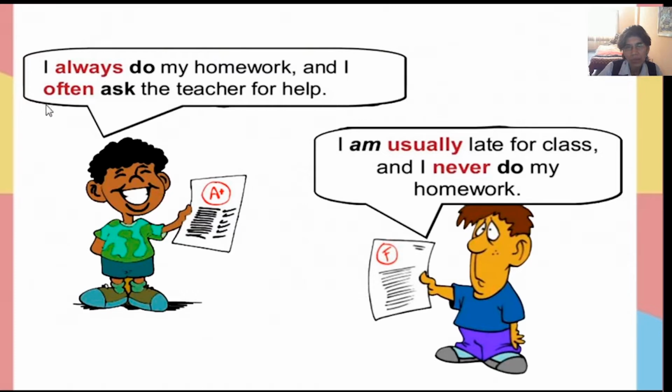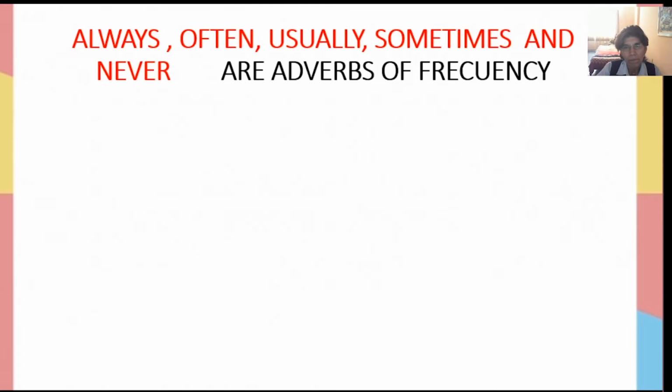Okay, the words in red are called frequency adverbs. Always, often, usually, sometimes, and never are adverbs of frequency or frequency adverbs.